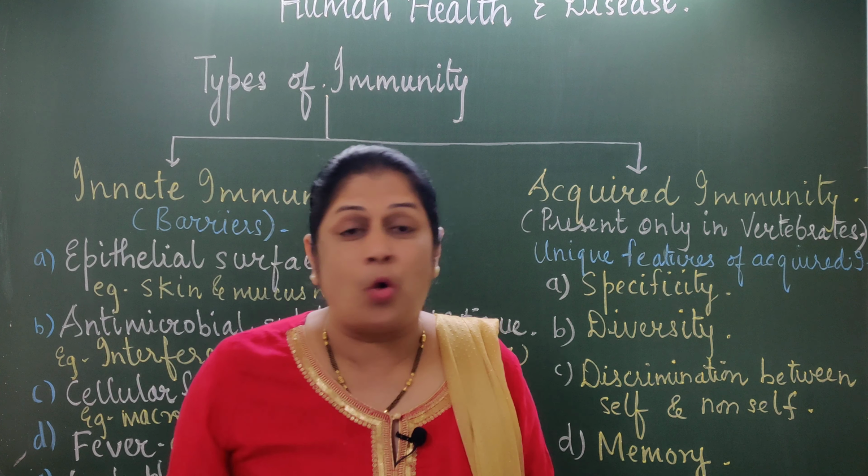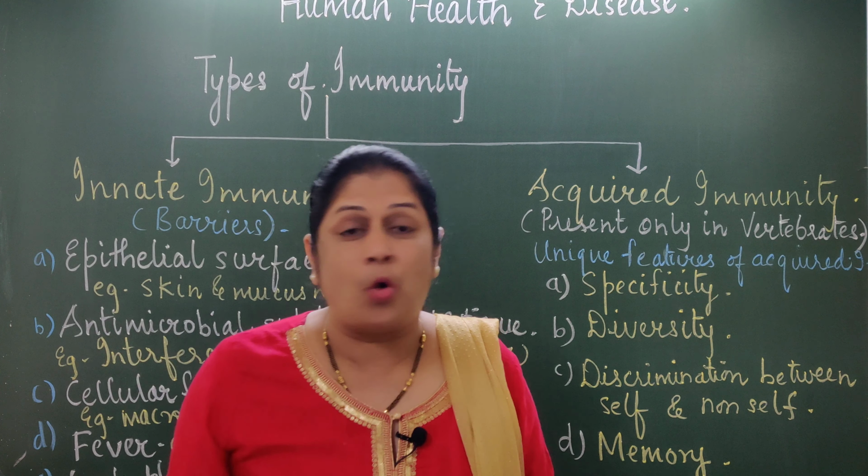So due to that, the thyroid cells get destroyed. Destruction of the thyroid cells will destroy your thyroid organ, and when this thyroid gland is destroyed, malfunctioning of the gland may take place. Such a disease occurs in the body when the cells are not able to distinguish between self and non-self.